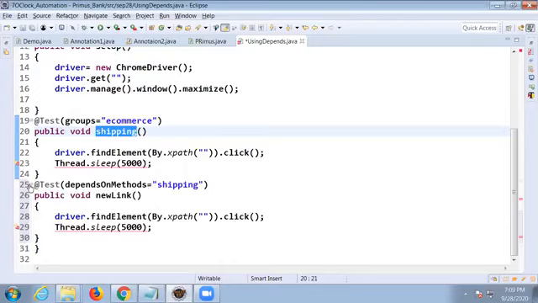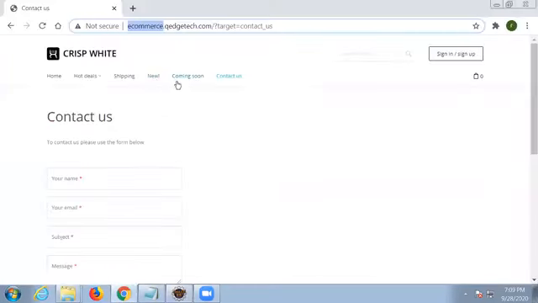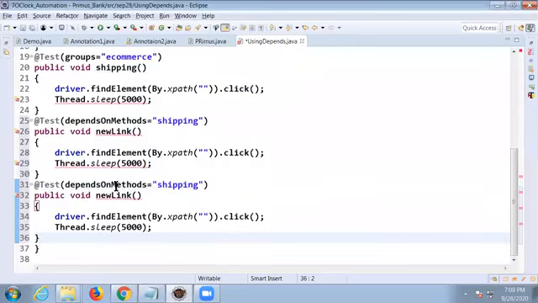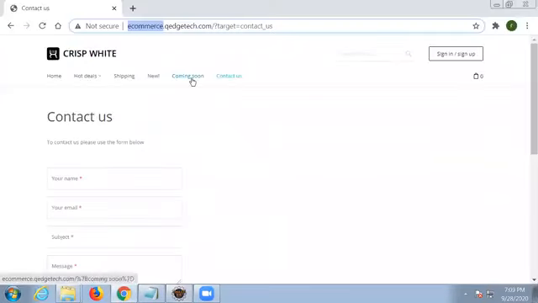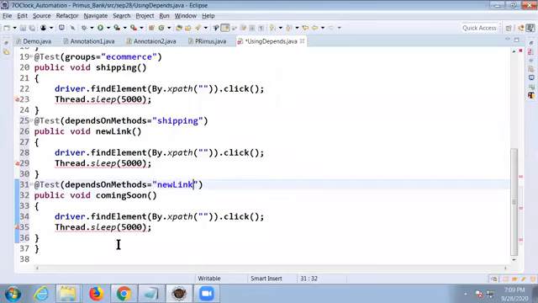Okay, I am writing one more test case. What is that one more test case? Coming soon. And this coming soon test case depends on what? Depending on the new link method. The above test case is what the next test case depends on. Okay. The next method is contact us.